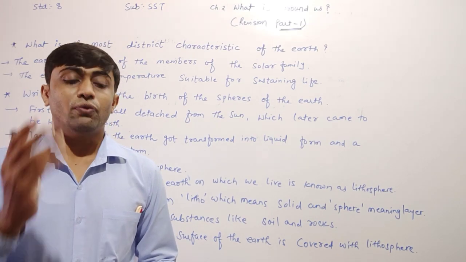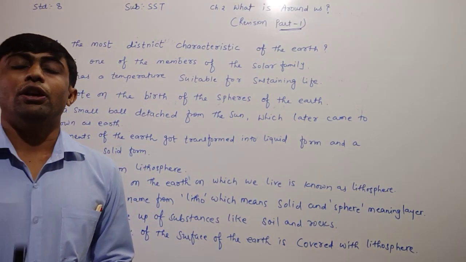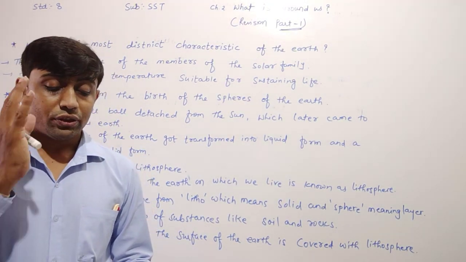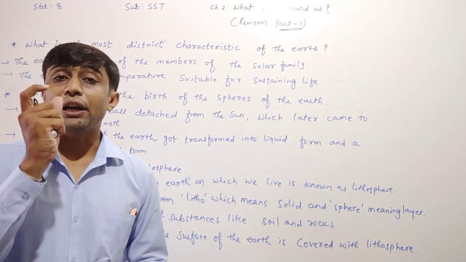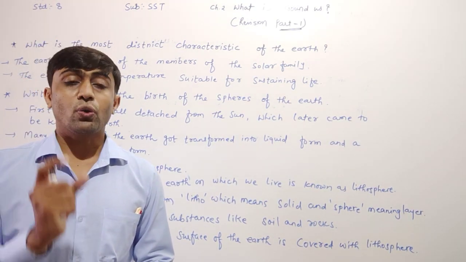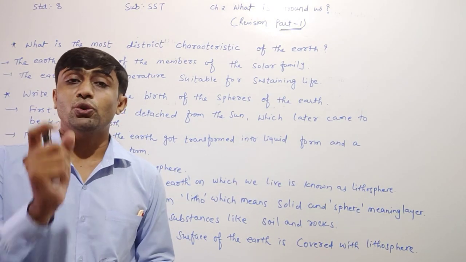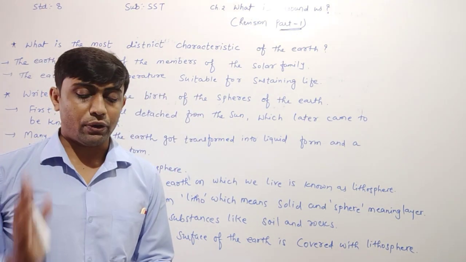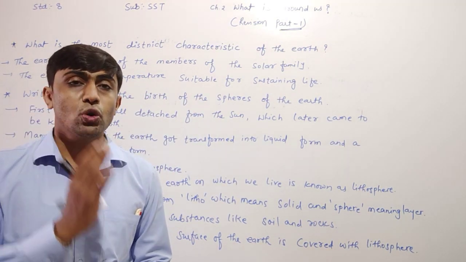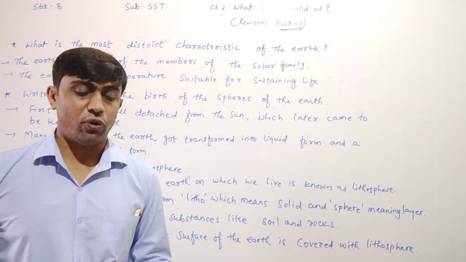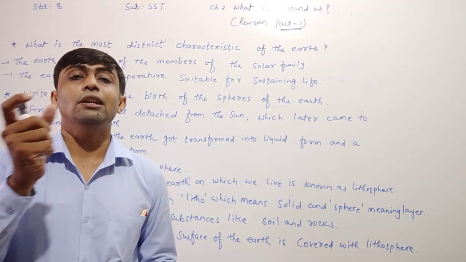The elements which transformed into the liquid form, dear children, were called the hydrosphere. It means you remember hydrosphere, liquid. While the elements which got transformed into the solid form came to be known as the lithosphere.